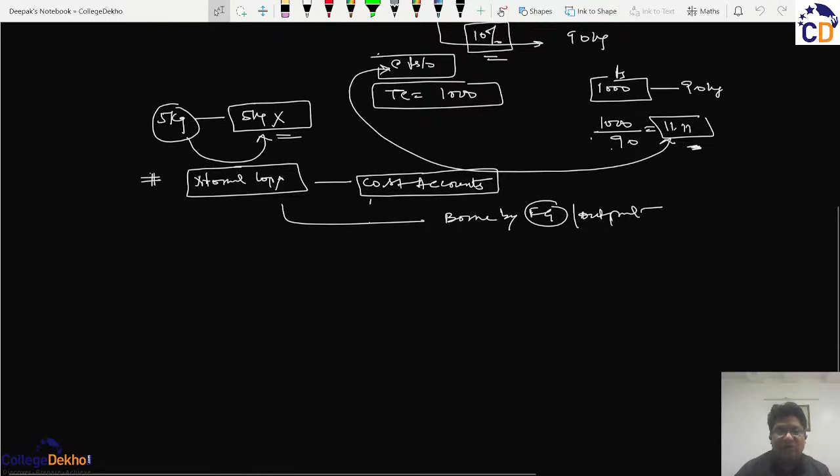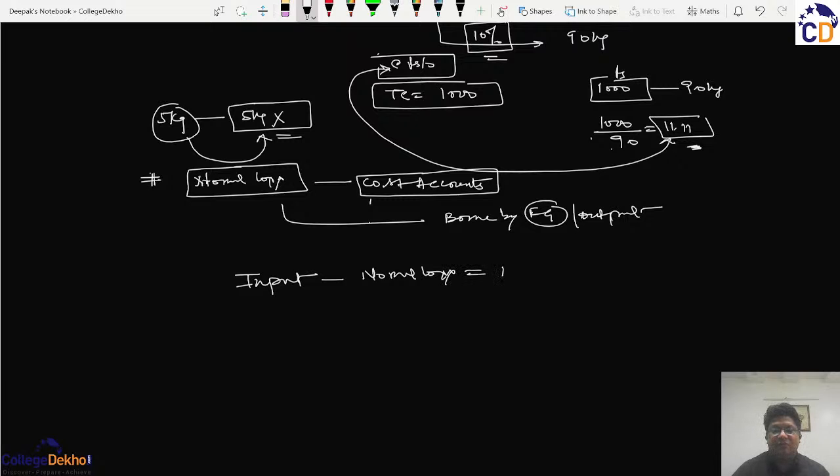So whatever loss is anticipated in a particular process is known as normal loss, and we say that every input will be reduced by the normal loss as provided in the question, and that will give the normal output.